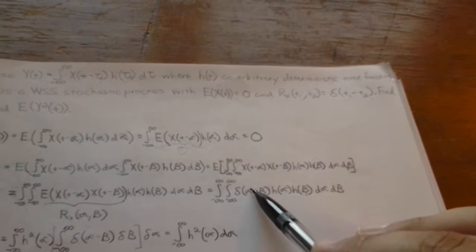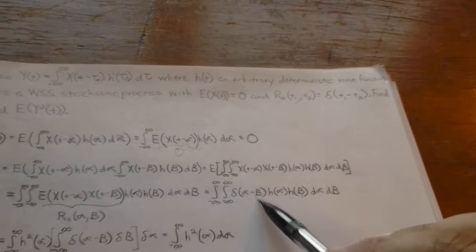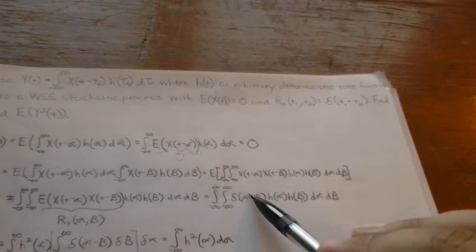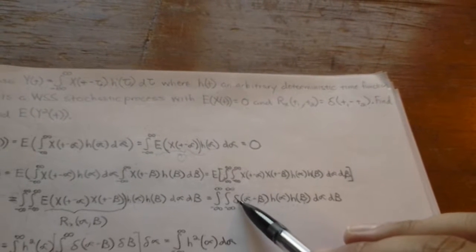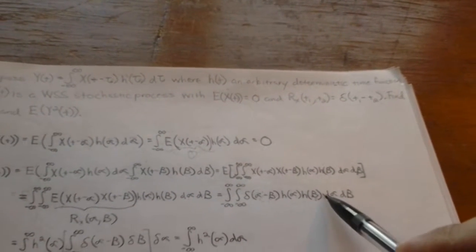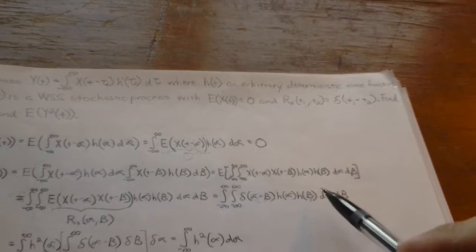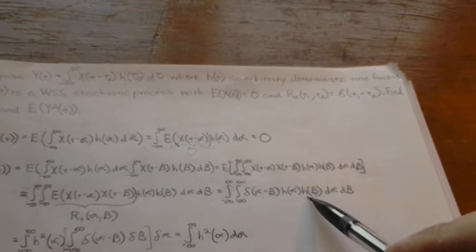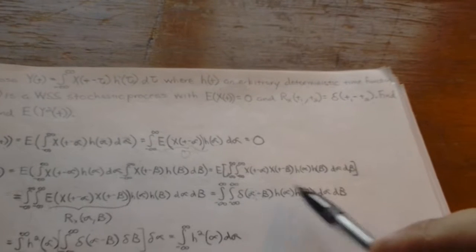This term is going to be 0 at every point except when beta is equal to alpha. That's the only time the delta function is defined, with a value of 1. So if we take that into consideration, the only time this is defined is basically at h of alpha.